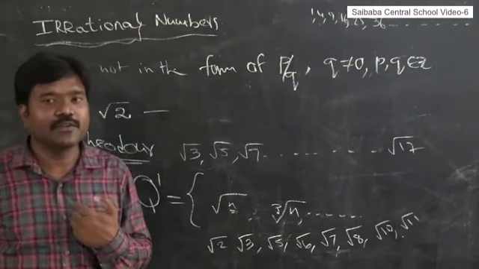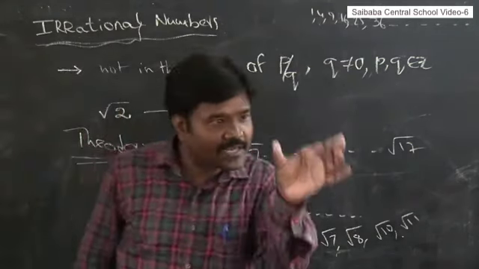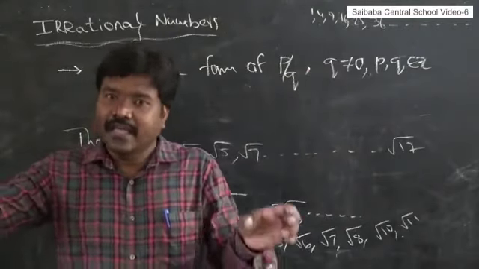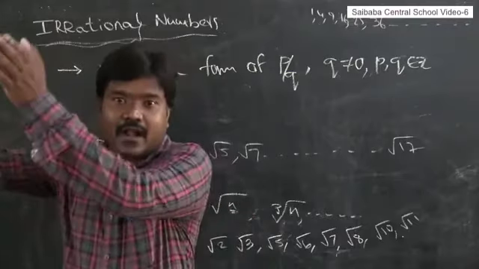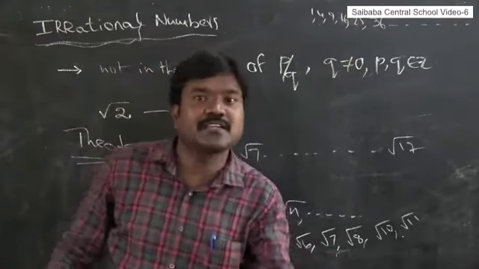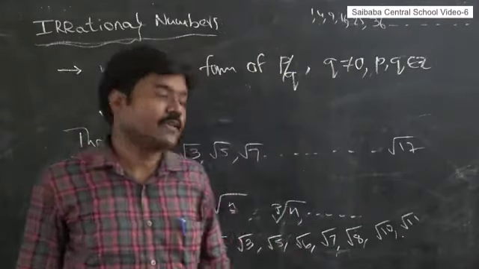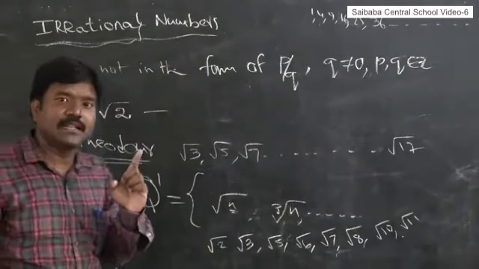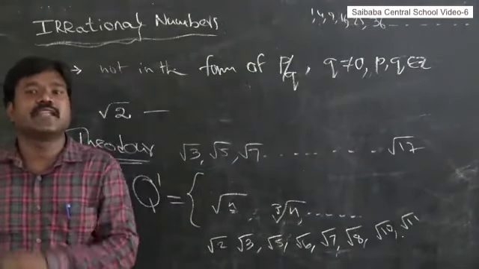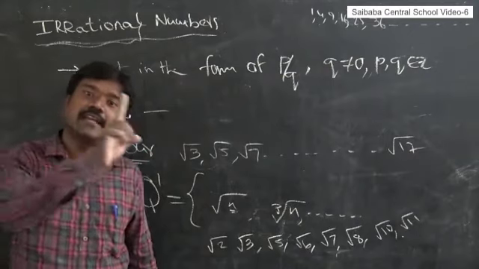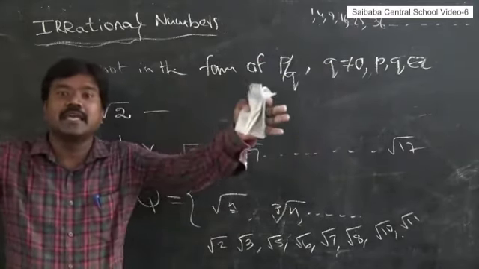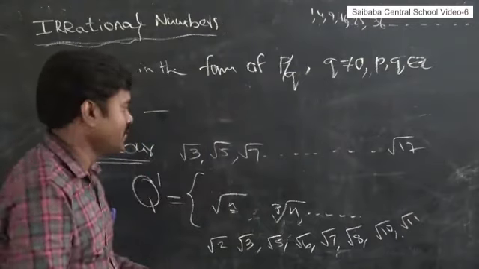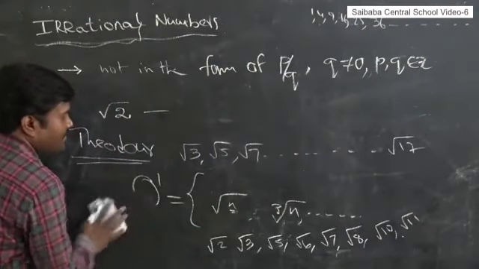Here is one point I want to explain. Numbers which are not rational are irrational, and numbers which are not irrational are rational. If a number is rational, it is not irrational. If a number is irrational, it is not rational. Altogether, rational and irrational numbers combined we call real numbers, which we already discussed in the previous video. Okay, this is the second example.